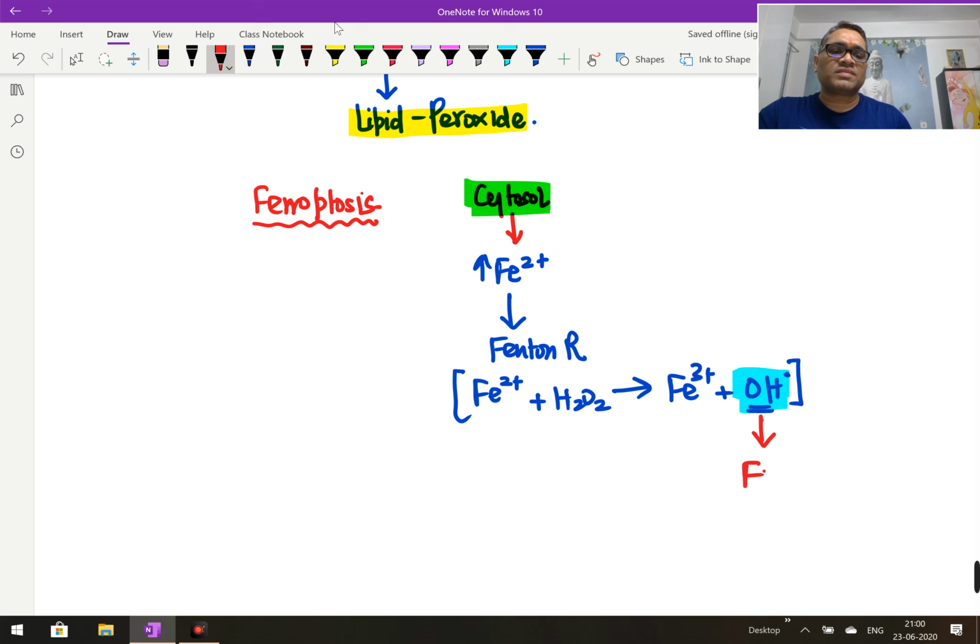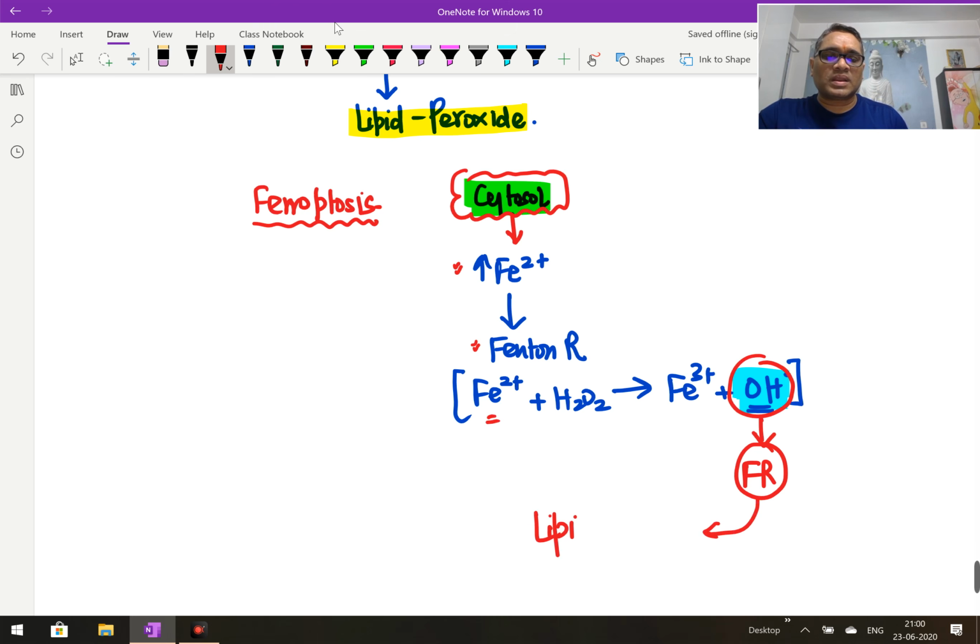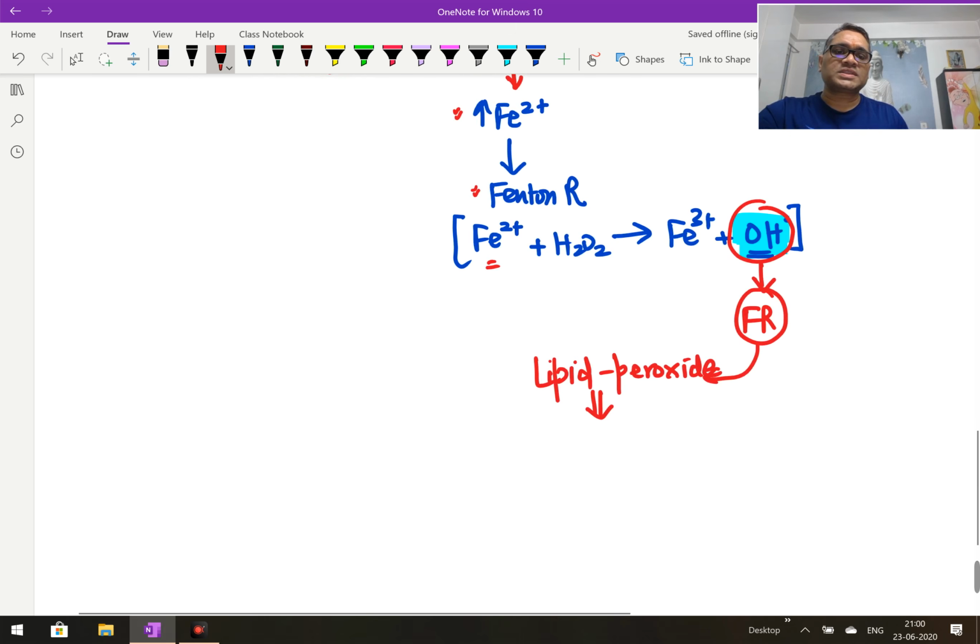Now you can see what is happening inside the cytoplasm. Whenever iron is high, the Fenton reaction is activated, and because of this, free radicals are produced. These free radicals cause lipid peroxide formation, and this lipid peroxide leads to ferroptosis. So this is how ferroptosis is completed.